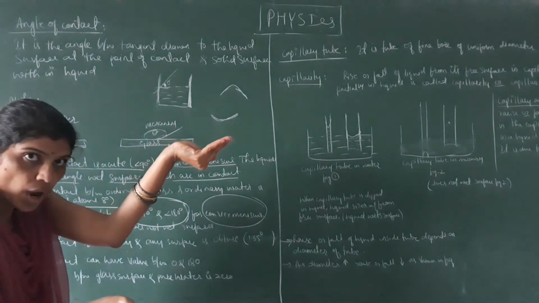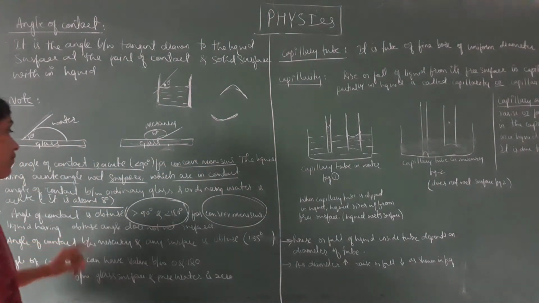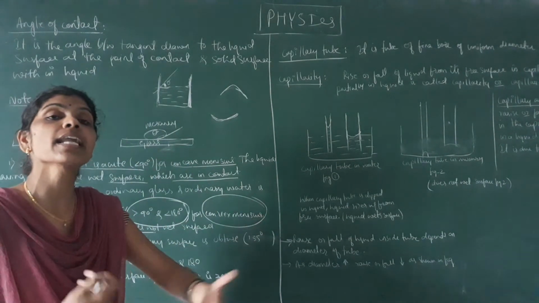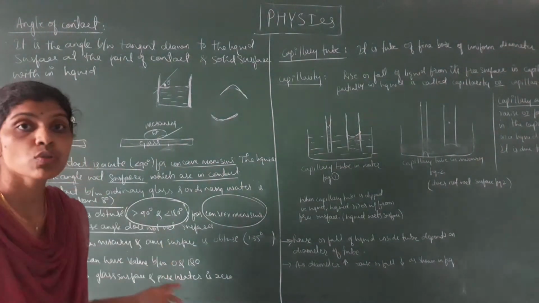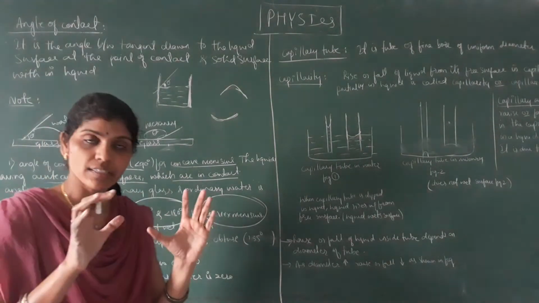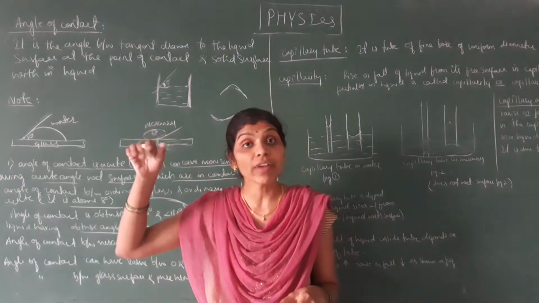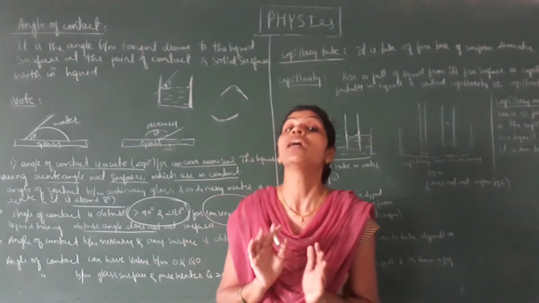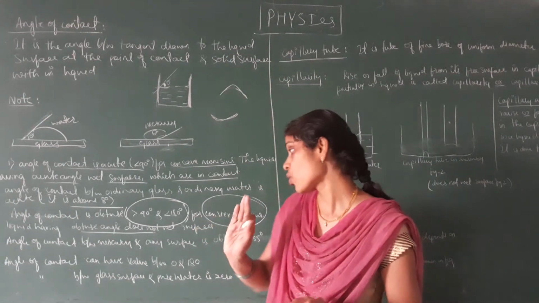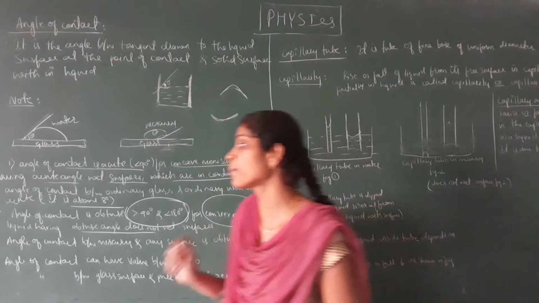This is the concave shape. And next, a liquid having an obtuse angle, angle more than 90 degree and less than 180 degree, that we call an obtuse angle. So it does not wet the surface. Suppose the angle of contact is acute, it wets the surface, understand that. If the angle of contact is obtuse, it does not wet the surface. Why? Because it forms a convex meniscus.